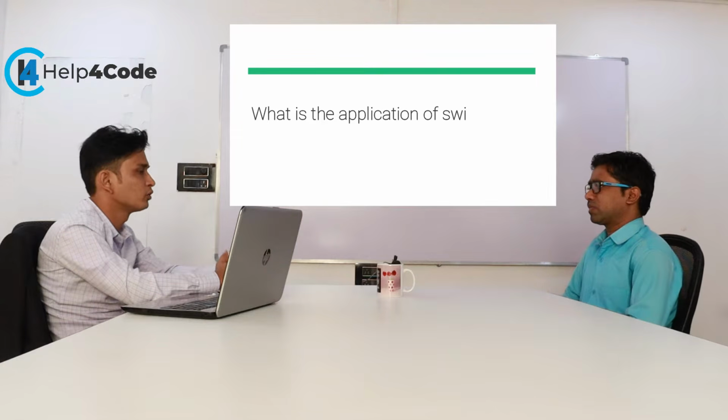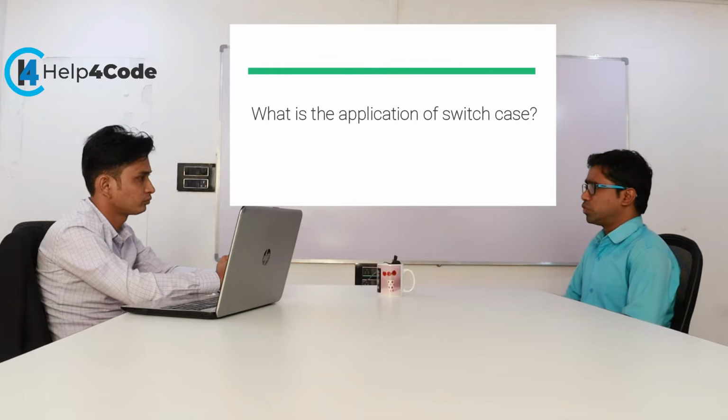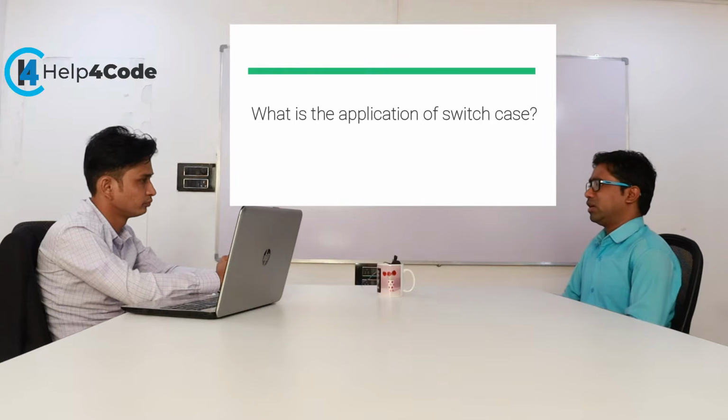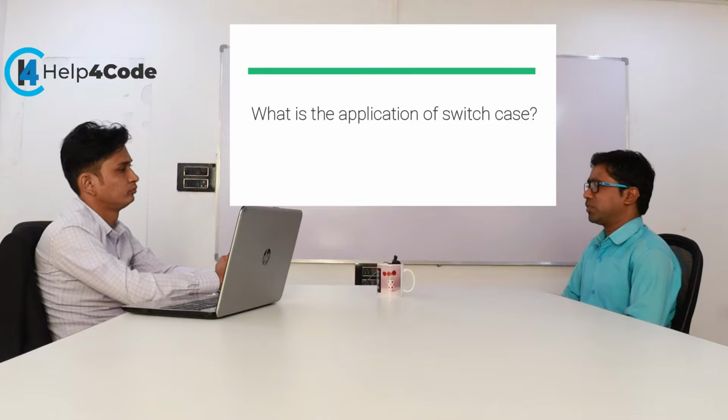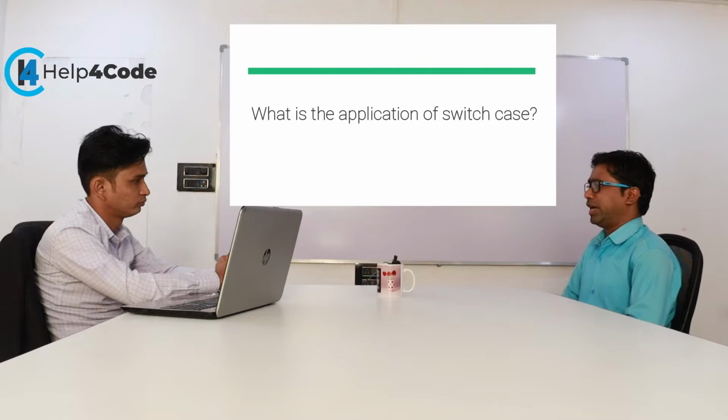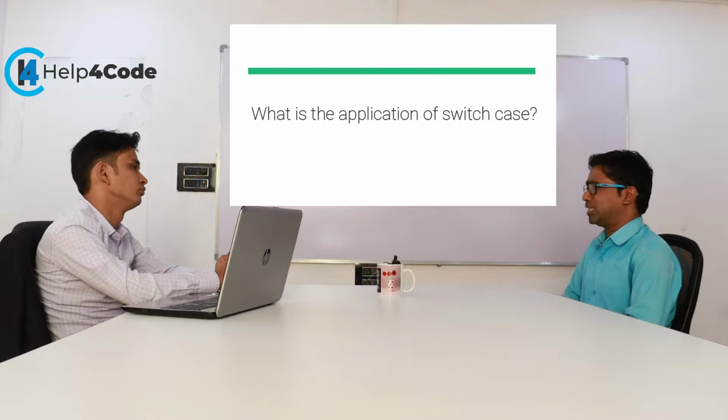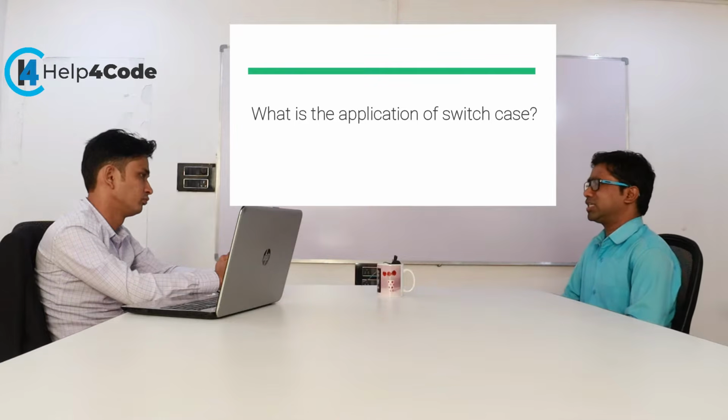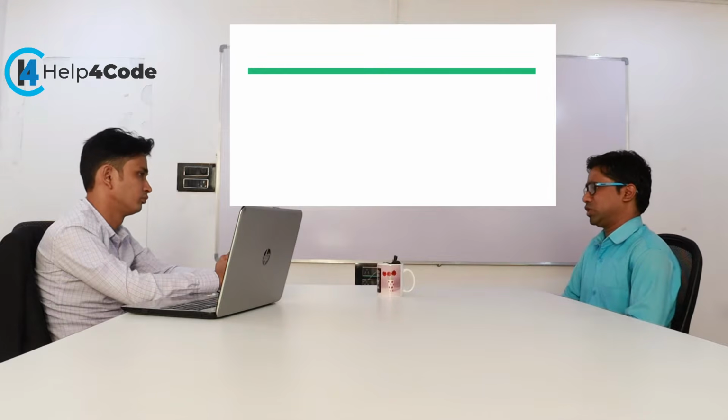What is the application of switch case? Switch case is used for multiple choice statements. There is a drawback in the if-else ladder. Suppose we have 1,000 conditions and the compiler is checking: is this condition true, is that condition true, no. At the last we know the else part is executed, meaning my condition is false. In such a case the compiler time is wasted, so we use switch case.